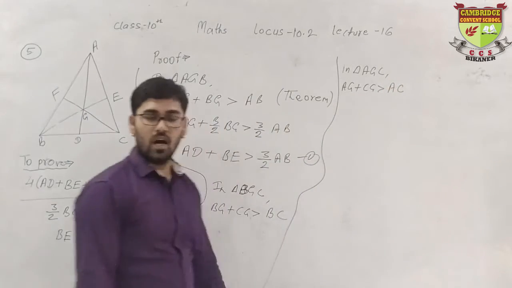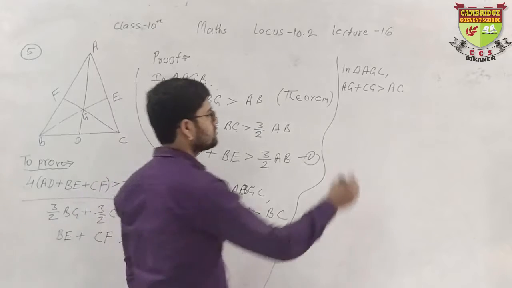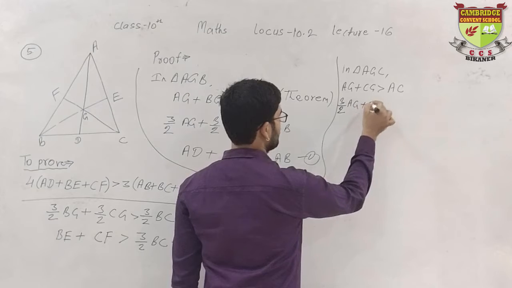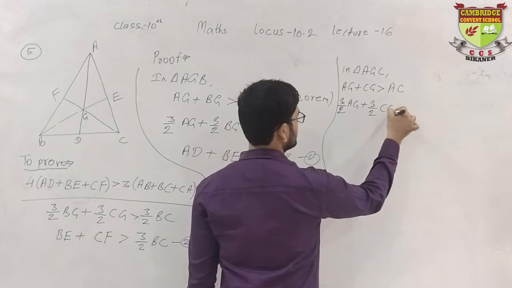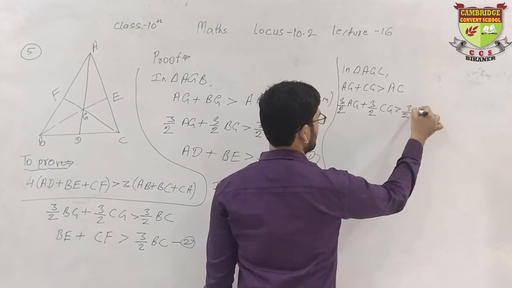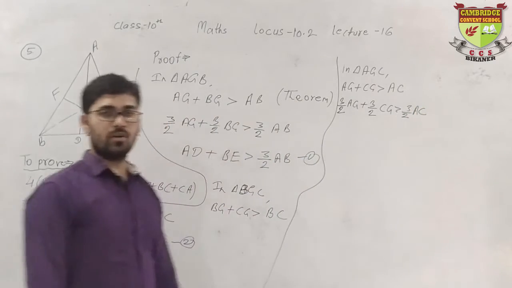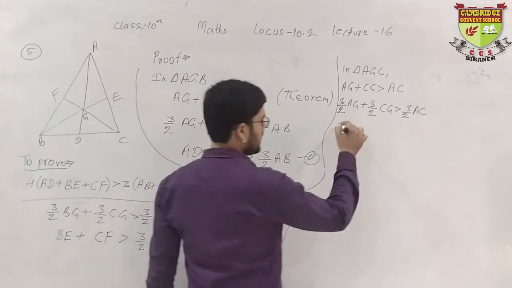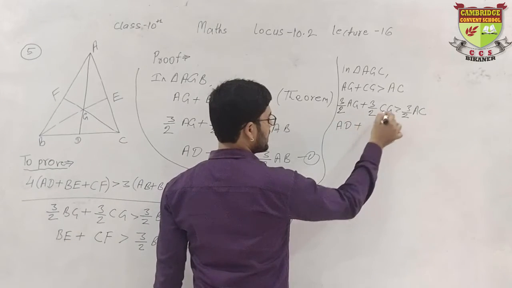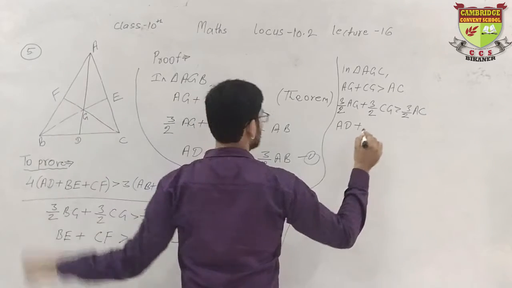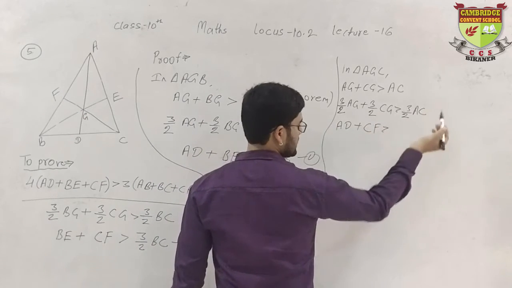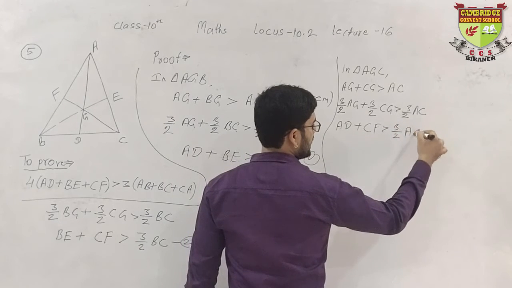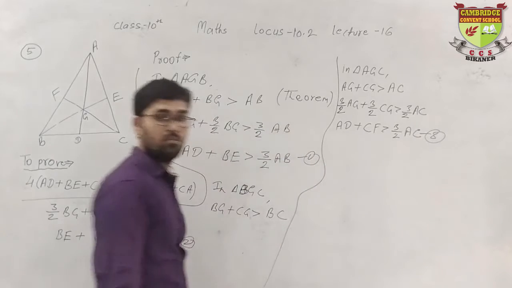Again, multiply by 3 upon 2. 3 upon 2 AG plus 3 upon 2 CG is greater than 3 upon 2 AC. I hope you understood this. Now what will we get? 3 upon 2 AG is AD, 3 upon 2 CG is CF, greater than 3 upon 2 AC. Give this the name equation number 3.